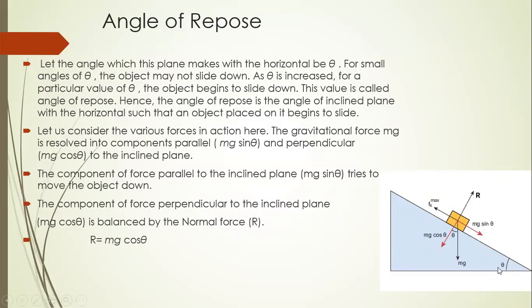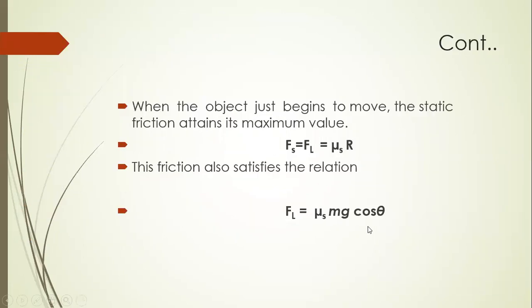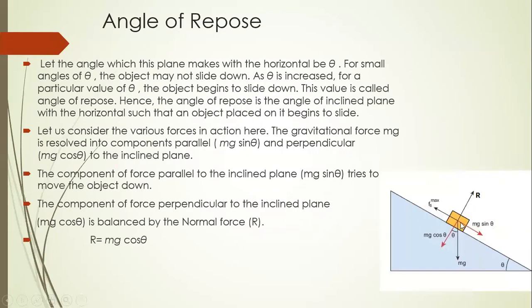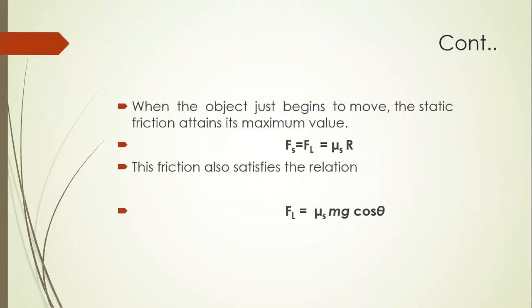Therefore, at small angle, limiting friction is high, because the value of cos theta is more at small angle, and the box does not slide down. And if the value of theta is greater, then this component is higher as compared to this component, and the box begins to slide down. And that angle is known as angle of repose.